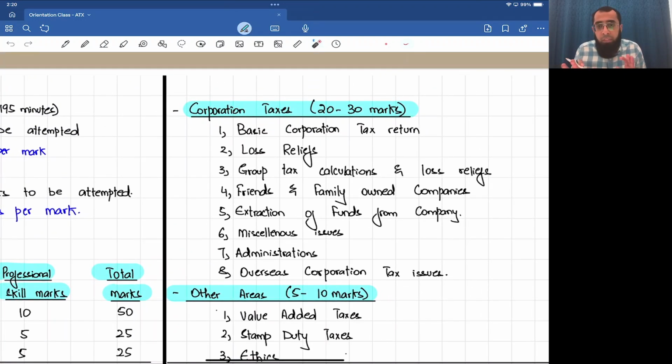Now, it's the choice of the examiner whether he puts it in question one, two, or three. That is his choice. Sometimes question one will have individual and company both. Sometimes it will have only individual. So that's the mix which the examiner can change.